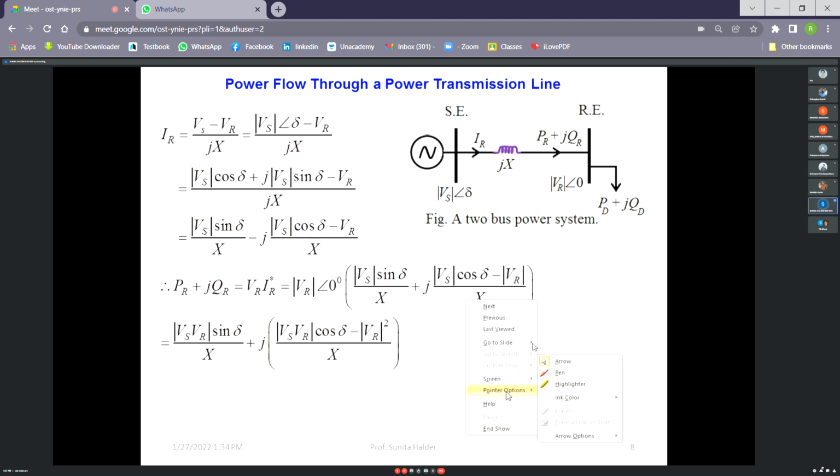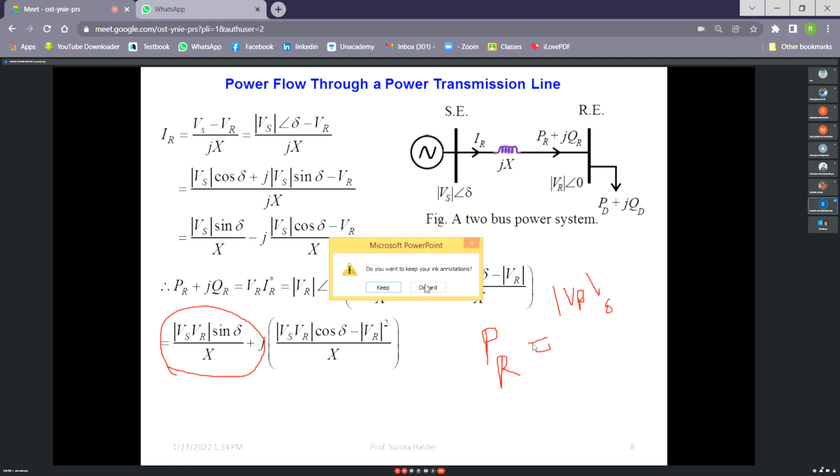Now if you see the real part, the real power, you see it is dependent on X, which is constant, you may say. So for a particular value of voltage at sending end and receiving end, the power supplied to the receiving end will vary with delta. You may have learned this in the other part of power system performance anyway. So the maximum delta possible is 90 degrees, and with that we can get the maximum value. So PR is actually VR Vs by X.